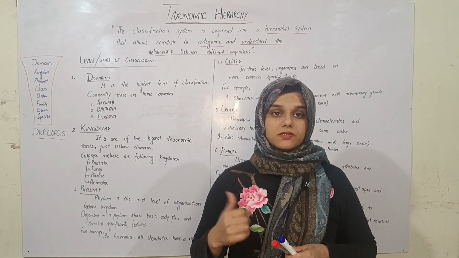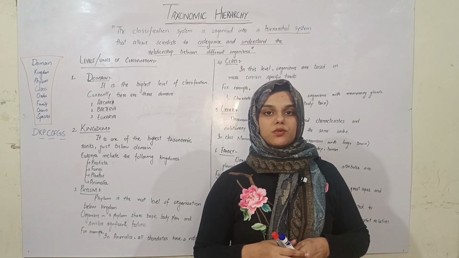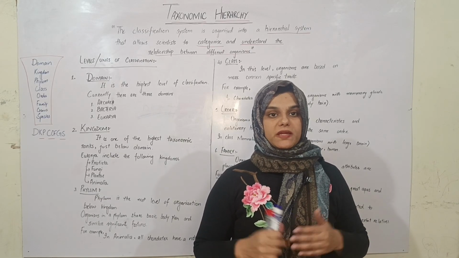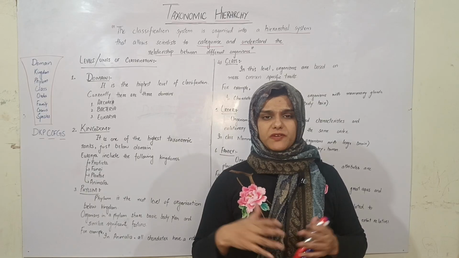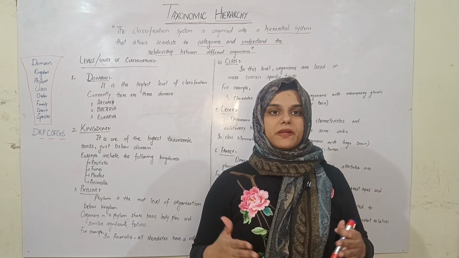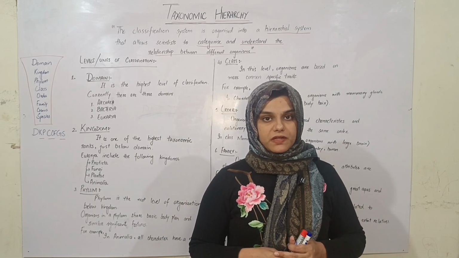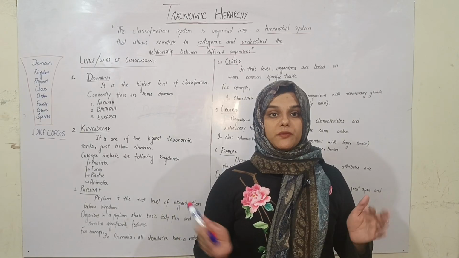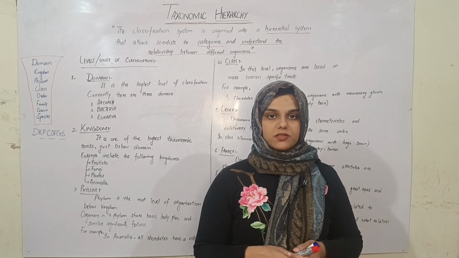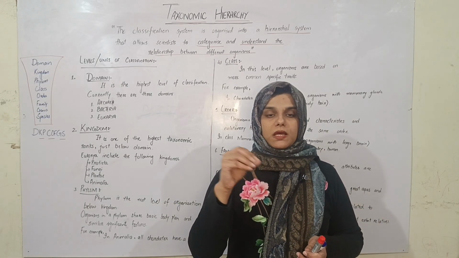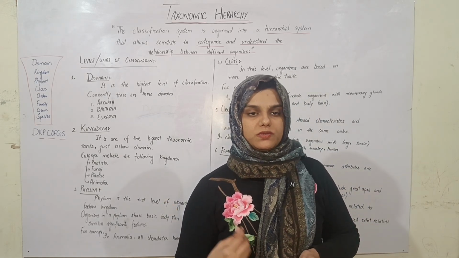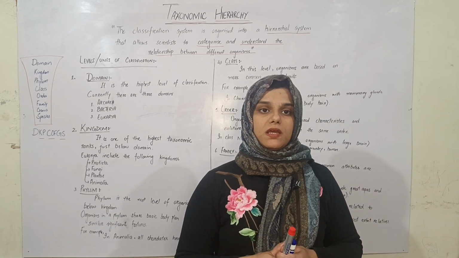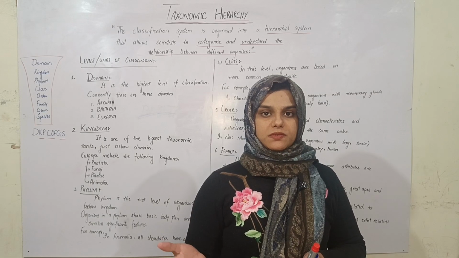In the starting lectures of biodiversity, I told you that the Earth comprises many different types of organisms. They are plants, animals, then there are algae, and there are various types of organisms inhabiting different parts of Earth. And it is very difficult for scientists to study them individually. Each organism cannot be studied, so we place them into groups and subgroups to make their features understandable and to study the organisms on the basis of any other organisms similar to that.